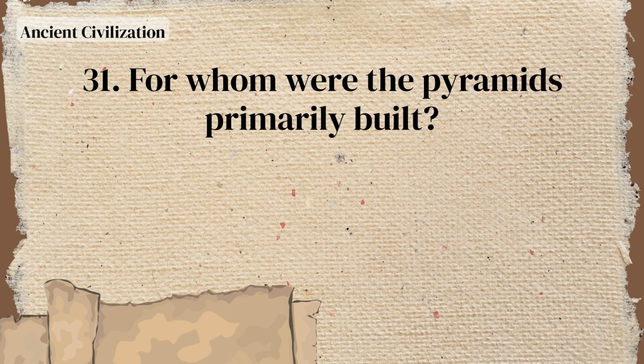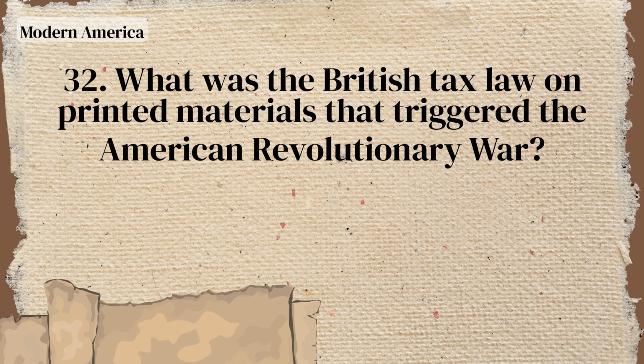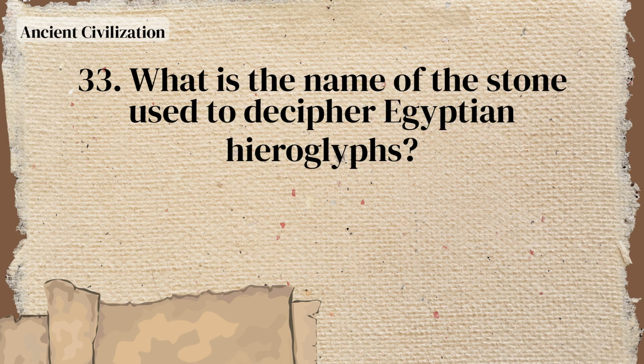Boxer Rebellion. For whom were the pyramids primarily built? Pharaohs. What was the British tax law on printed materials that triggered the American Revolutionary War? Stamp Act. What is the name of the stone used to decipher Egyptian hieroglyphs?